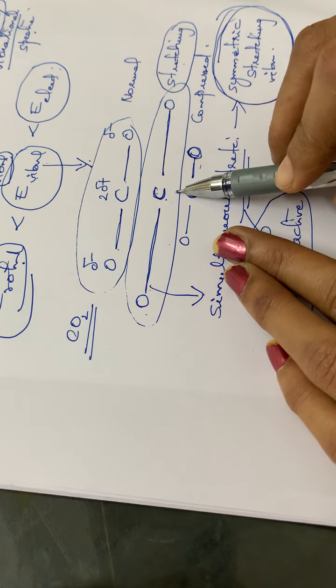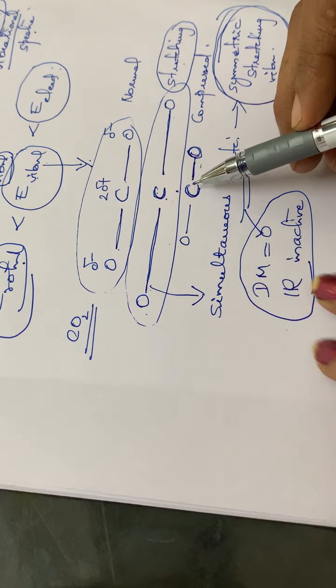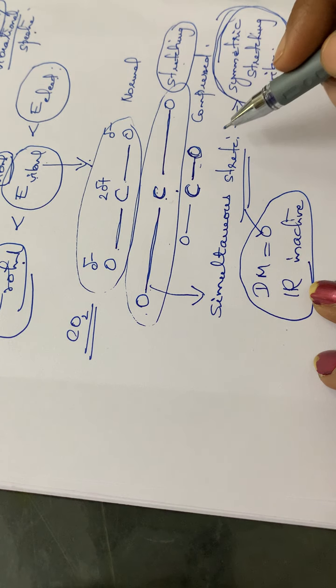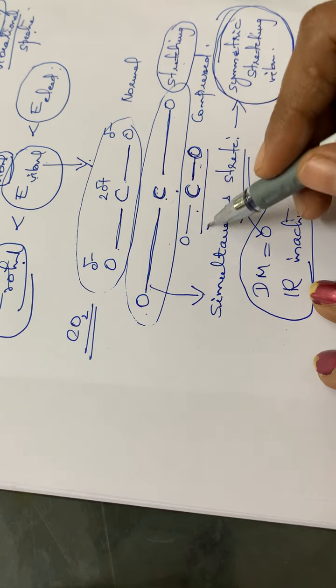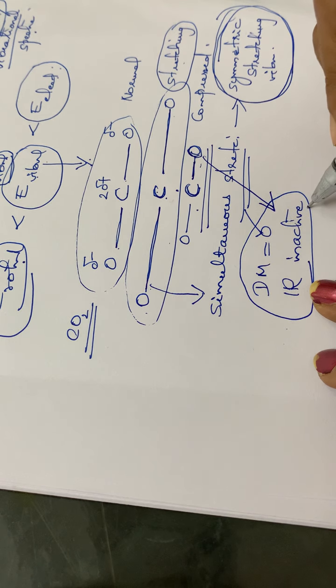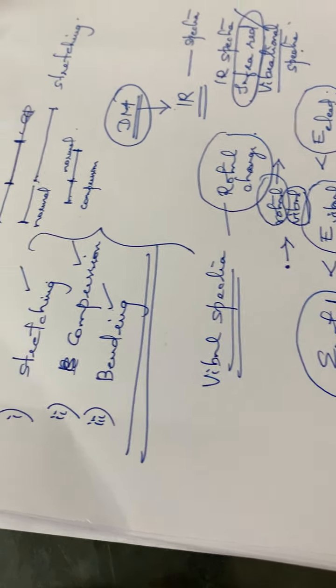So the symmetry of the molecule, see, the two bond lengths are the same. So that means the molecule, again, is symmetric even though it is having a compressed mode of vibration. So this compressed mode of vibration also has a dipole moment of 0, and the molecule will be IR inactive.